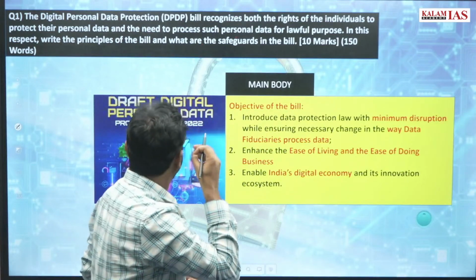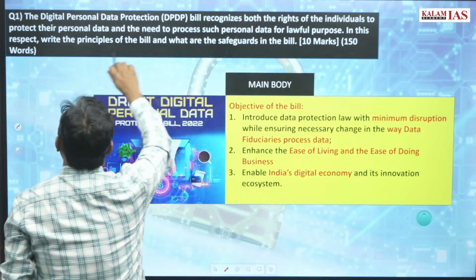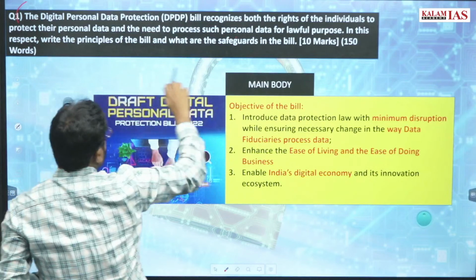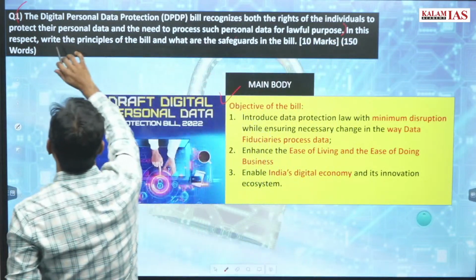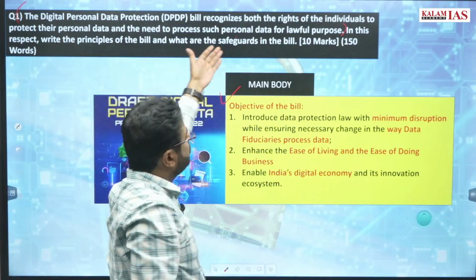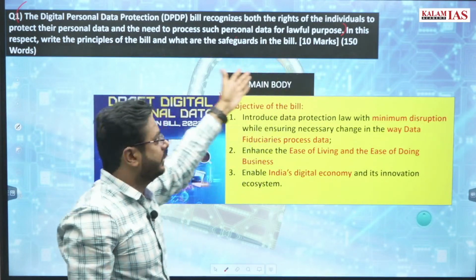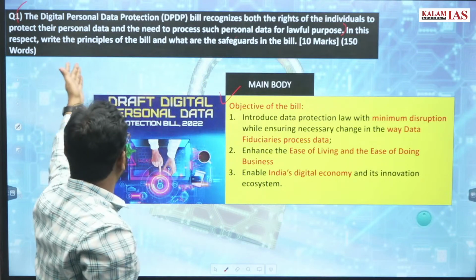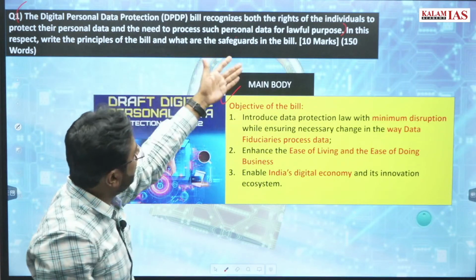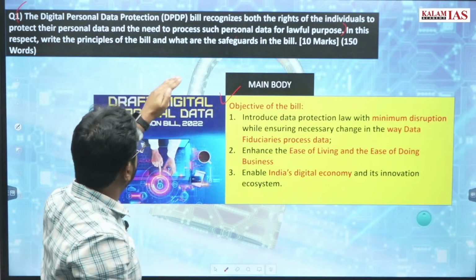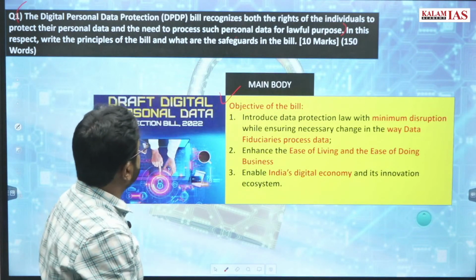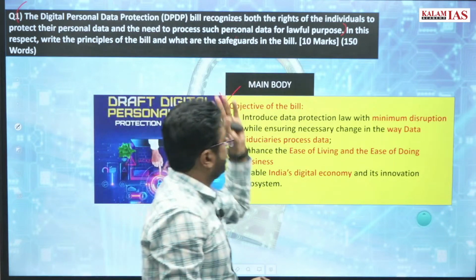Then in the main body, the first part, the statement part of the question, on this you can write what the objective of the bill is, because it has already been explained, right, that the Digital Personal Data Protection Bill will recognize both the rights of the individual to protect their personal data and the need to process such personal data for lawful purposes.